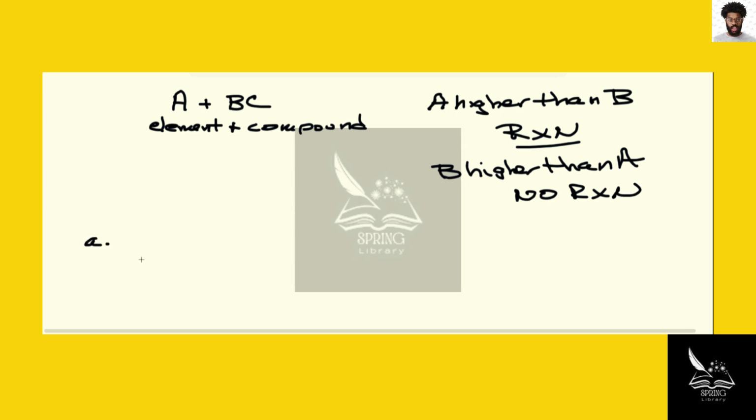So for instance, if we were to look at iron metal, so iron metal is solid, and if we were to react that with copper 2 nitrate, Cu(NO3)2. Now what we need to do is compare where iron and copper, that's our A and B, are on the activity series. Iron is higher than copper. A is higher than B. That means a reaction will take place.